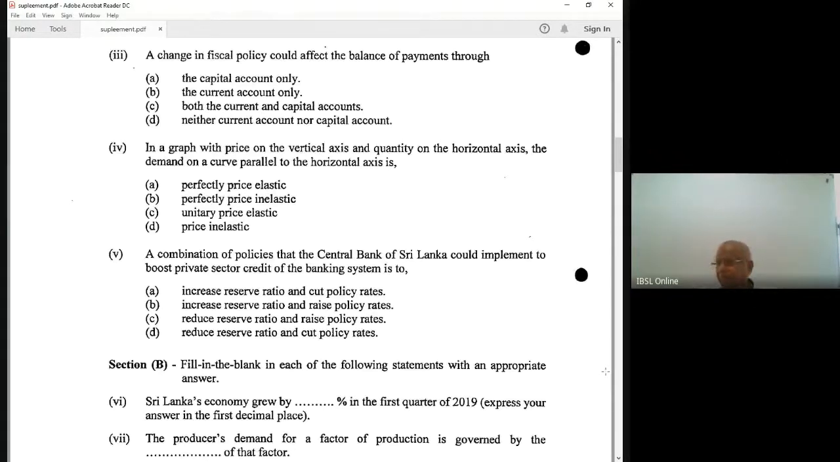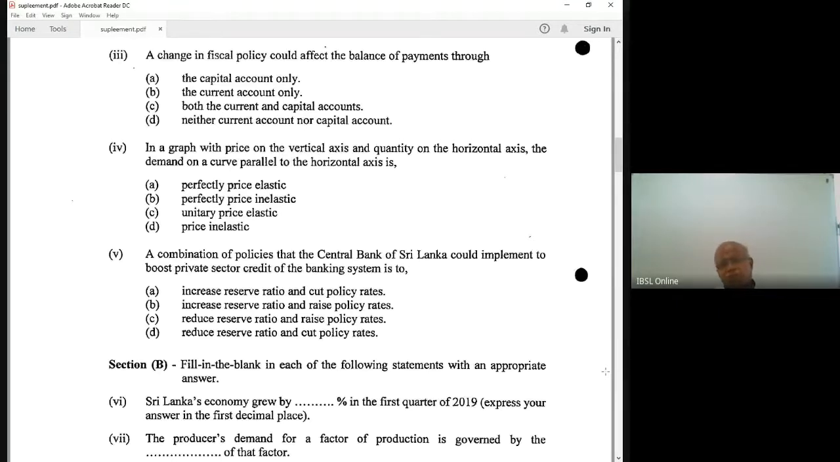Generally we have relatively inelastic or elastic demand. So in a graph with price on the vertical axis and quantity on the horizontal axis, a demand curve parallel to the horizontal axis is perfectly price elastic. The options are perfectly price elastic, perfectly price inelastic, unitary price elastic, price inelastic. The answer is perfectly price elastic. The unitary price elastic demand curve is a rectangular hyperbola, as we have discussed in the theory. Okay.